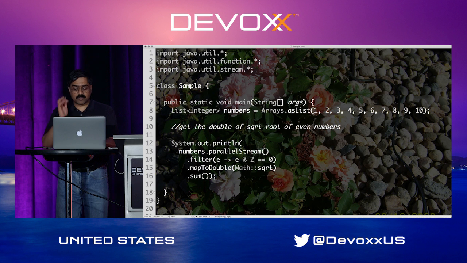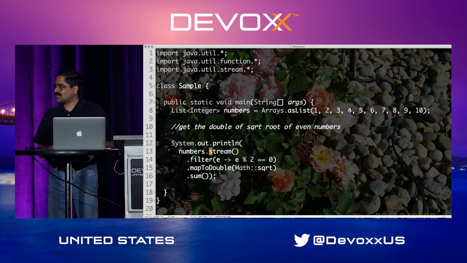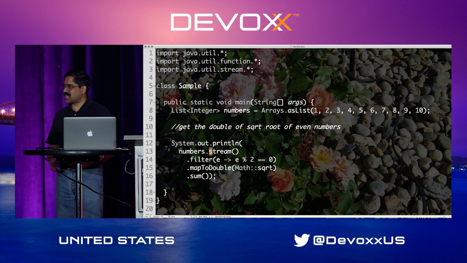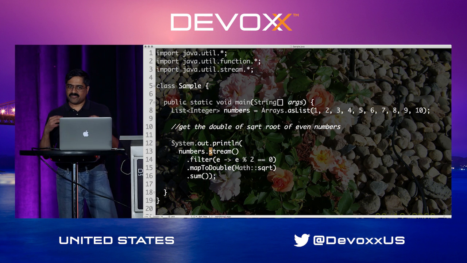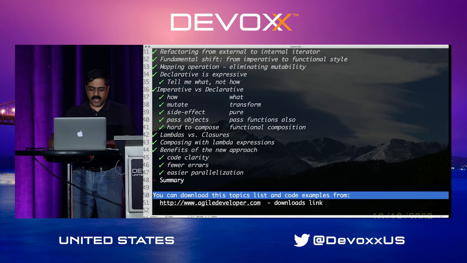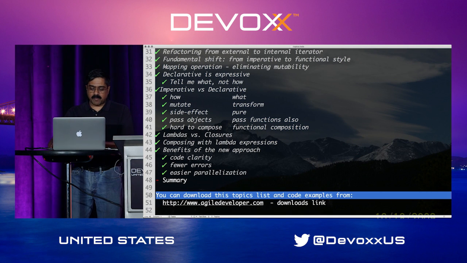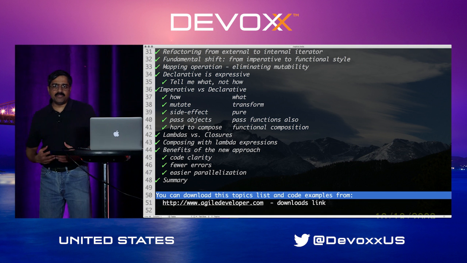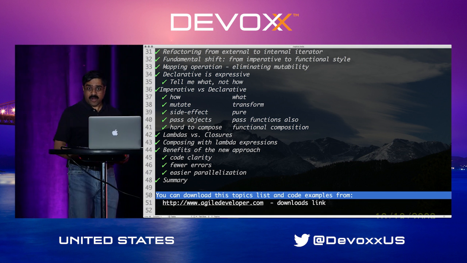But the beauty of this, more important, is the code structure is not different between sequential and parallel. The code structure for the first time in a long time is exactly the same between sequential and concurrent. That's a huge benefit for us to enjoy, and that is one of the biggest benefits. To summarize, functional programming removes accidental complexity from our code.